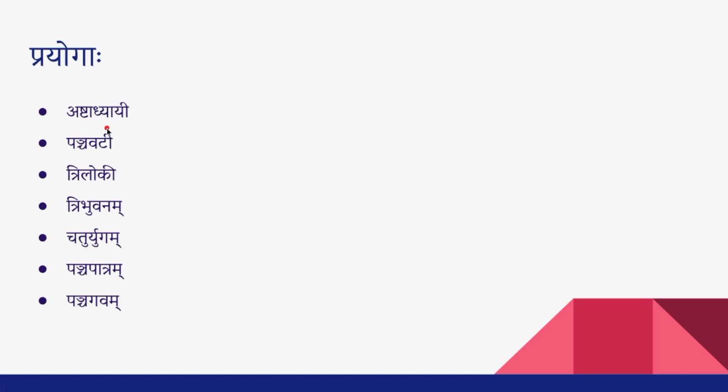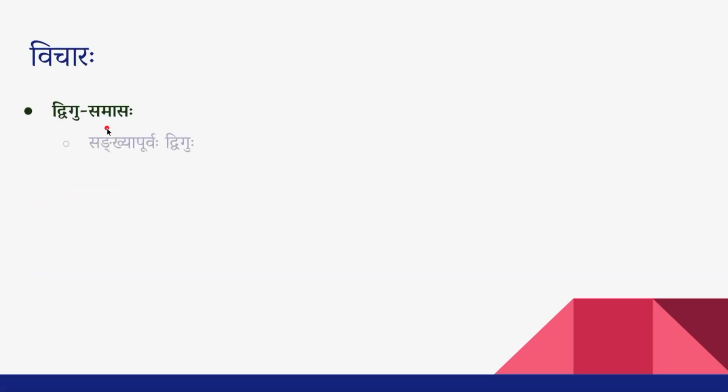The basic Lakshanam of Dvigu Samasa is, any Samasa which has a number as its first part is called Dvigu Samasa. So, Sankhya Purvaha Dviguhu. Wherever you have the Sankhya as the first part of the Samasta Padam, that Samasa is called Dvigu Samasa.